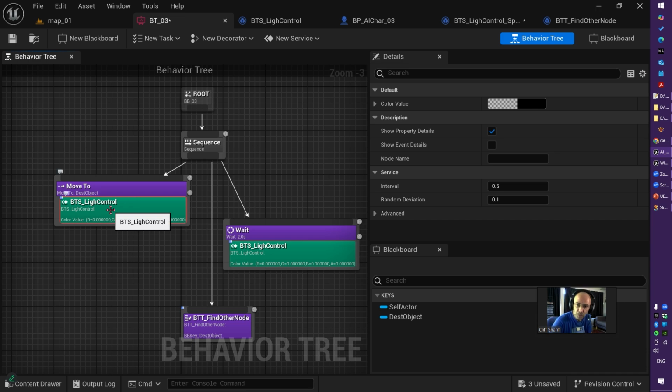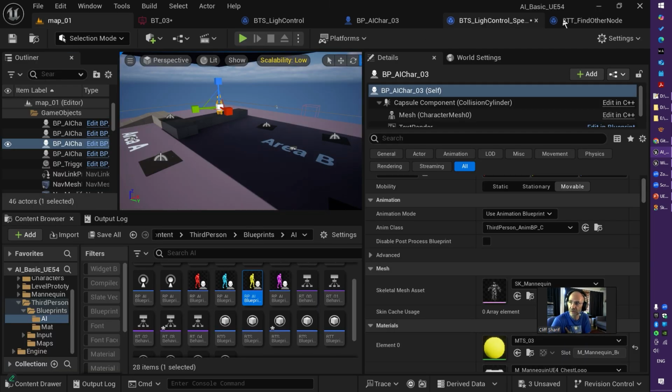When it is moving, perhaps the animation changes. When it is waiting, perhaps a different animation gets played. You don't need to put code inside the AI character to run that animation.